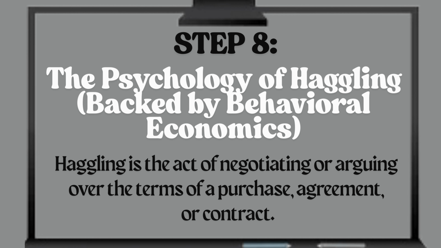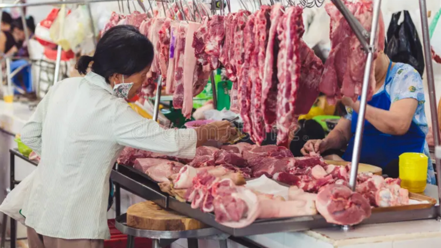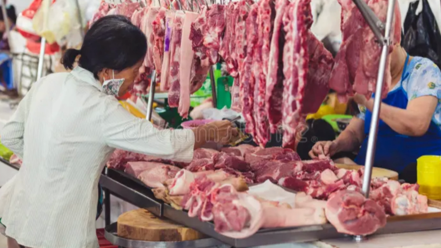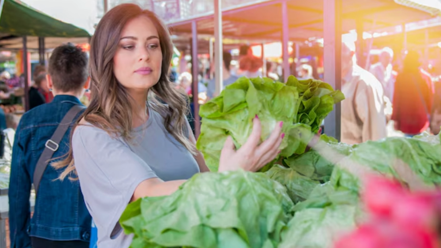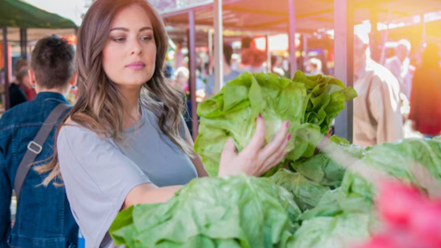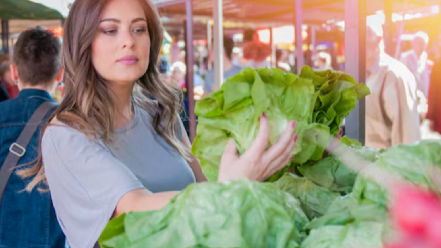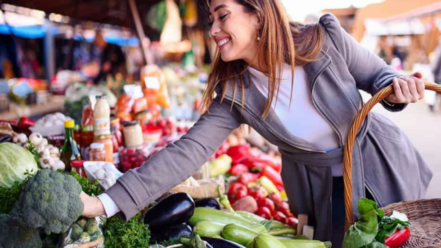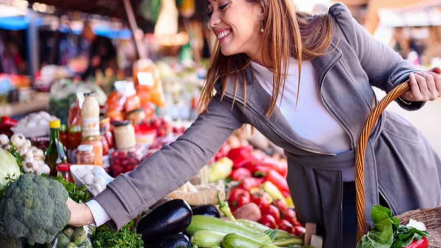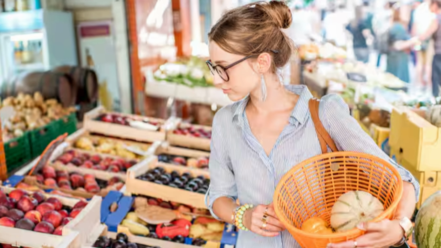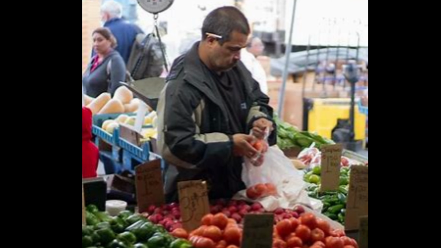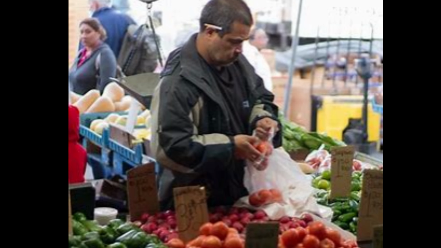Explicit steps to do. Start at 30 to 50% of the asking price. Show reluctance and be willing to walk away. Bundle items for discounts. If I take 3, what's the price? Use positive body language and humor. Why it works. Studies show sellers often inflate prices for tourists by 100 to 300%. Negotiating narrows that gap.